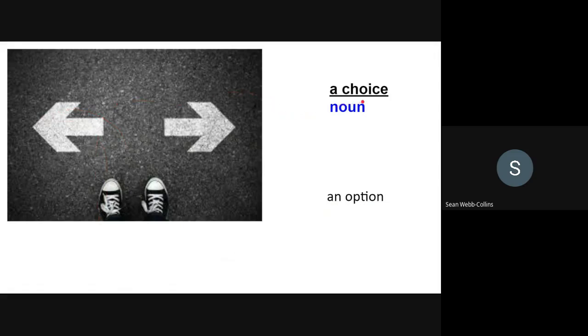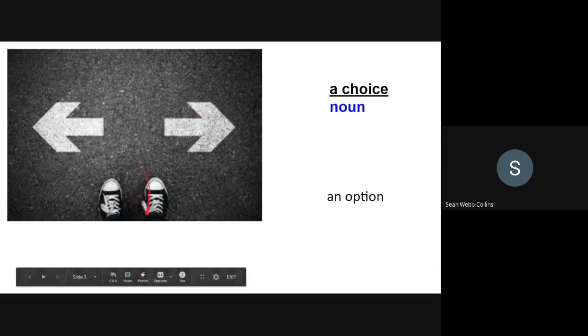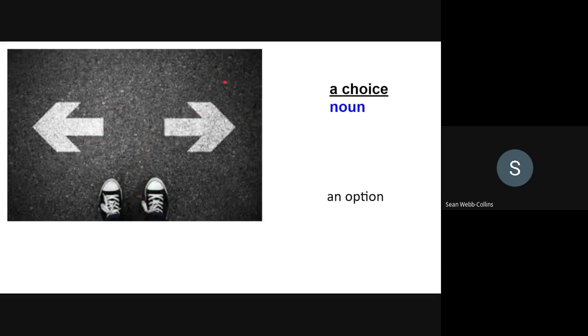And is there a verb form? Yes, there is. Choose. Example, which direction will you choose? Left or right? It's your choice.